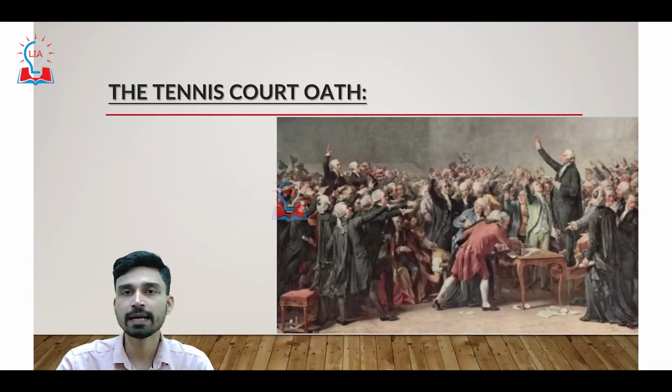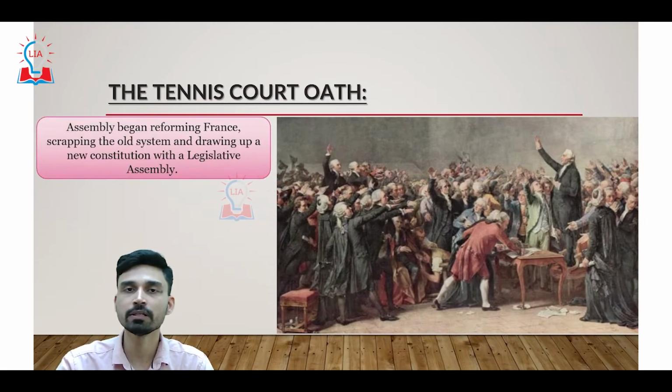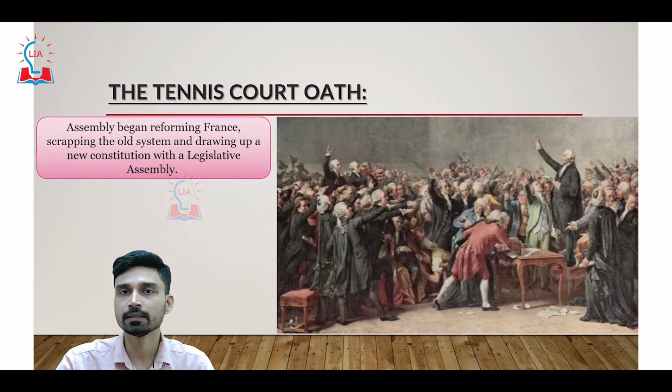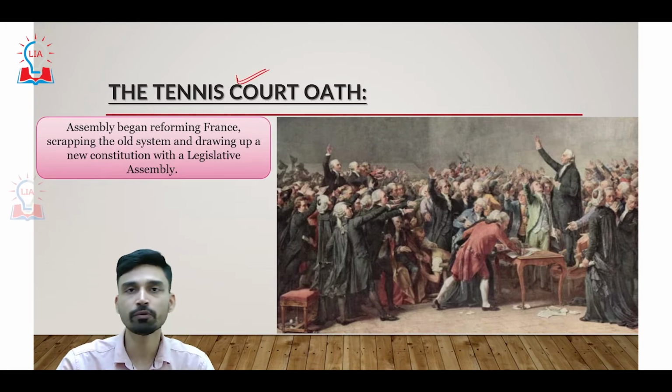Further, once they decided or demanded to set up a national assembly, this demand of the third estate was also rejected by King Louis XVI. He put a lock on the assembly hall where the meeting was going on. When he did that, the third estate became infuriated and went to a nearby tennis court, which was open. In the tennis court, they revived their oath for the creation of the national assembly.